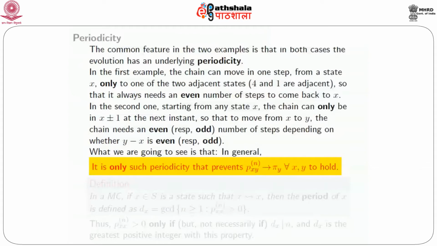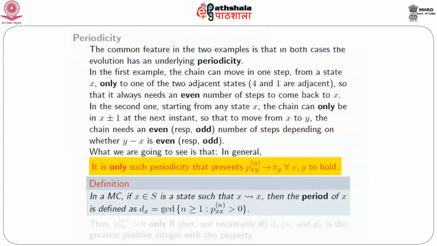You know that this set is not empty because we are assuming that x leads to x. So there is at least one n for which P_xx^n is positive. Look at the set of all such n's, and the greatest common divisor, GCD, of this set of n's is defined as the period d_x.